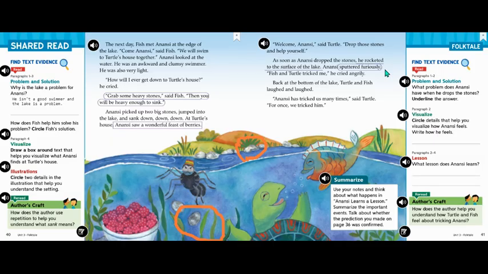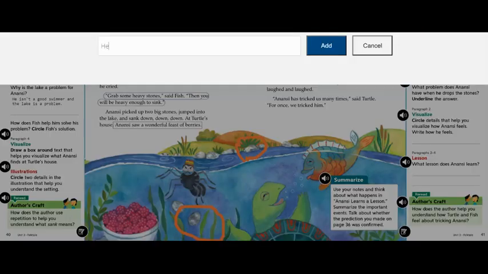He is furious. Then it says, Fish and Turtle tricked me, he cried angrily. So he didn't even just say these words, he cried them out in anger. So let's circle these two words as well. Now that we've circled the words, let's write down how he feels. He feels angry and furious.